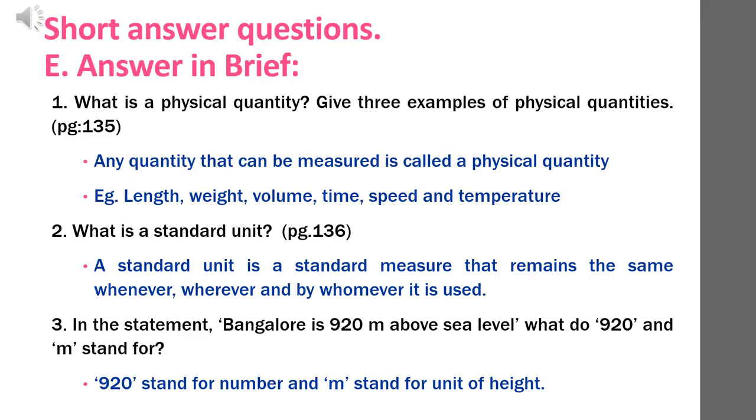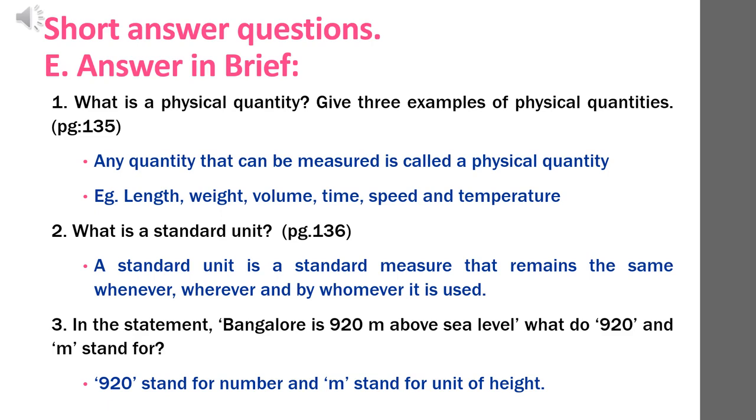Question number 2. What is a standard unit? Book page number 136, second para. A standard unit is a standard measure that remains the same whenever, wherever and by whomever it is used. Question number 3.